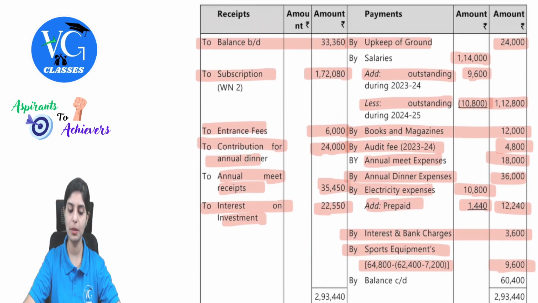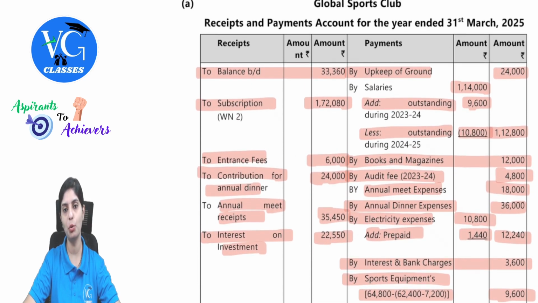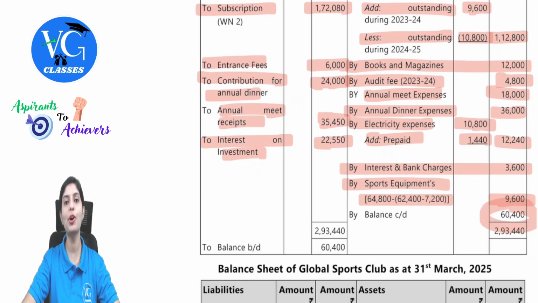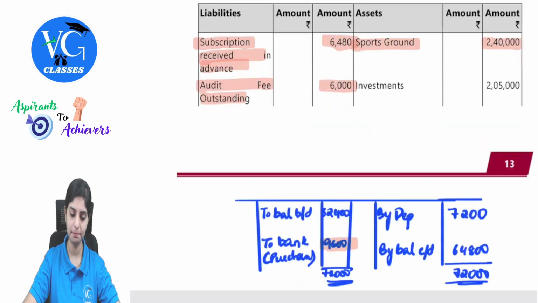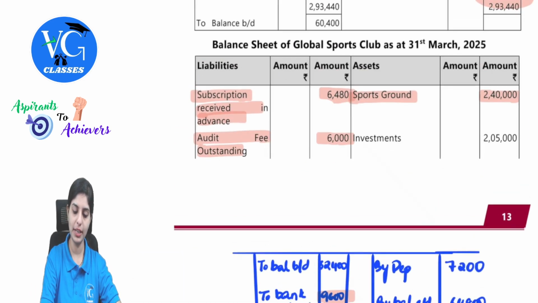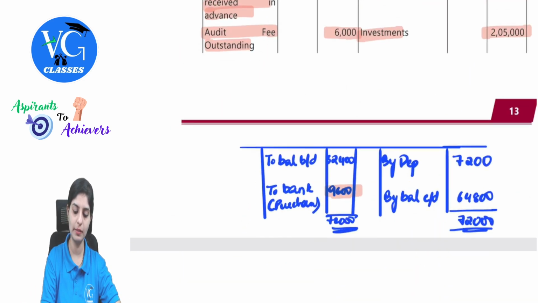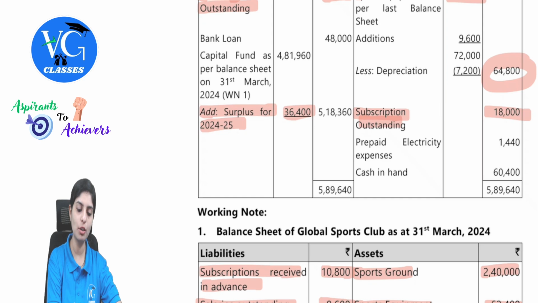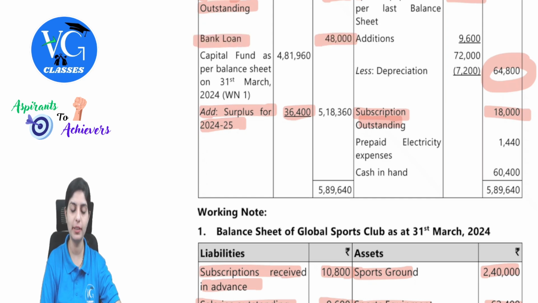All of the entries have been made. Receipts and payments was given with the opening balance. We will find out the closing balance, which is 60,400, which will impact your closing balance sheet. So investments is 2,05,000. Bank loan was given in our adjustments, 48,000, that will appear in the closing balance sheet.